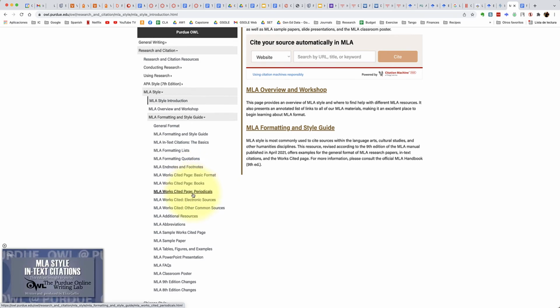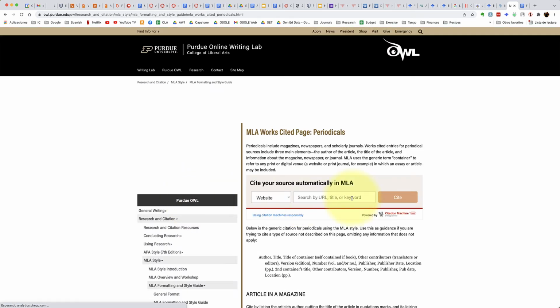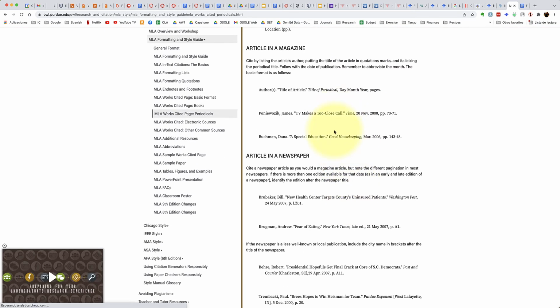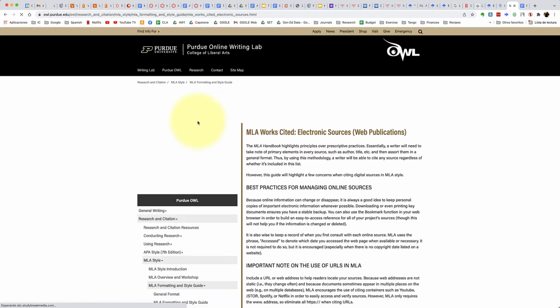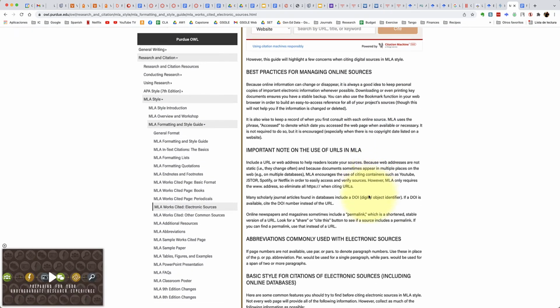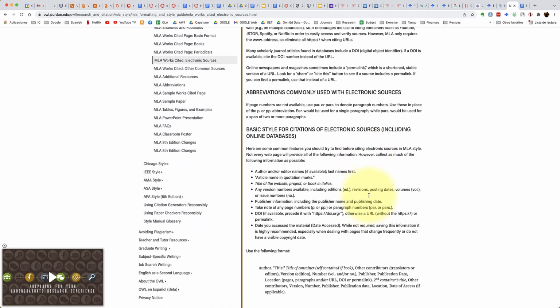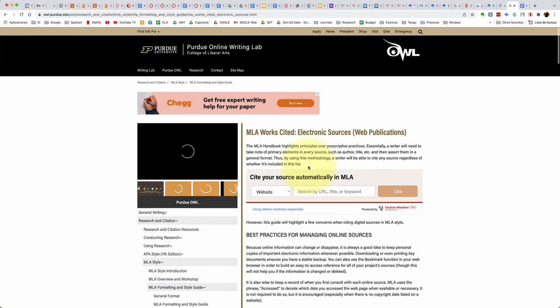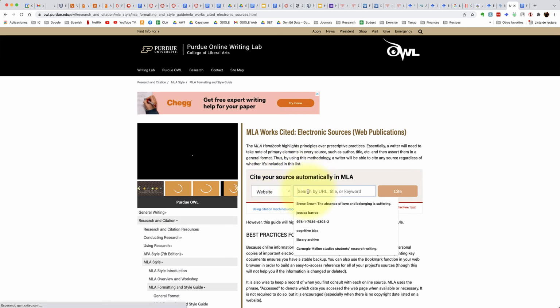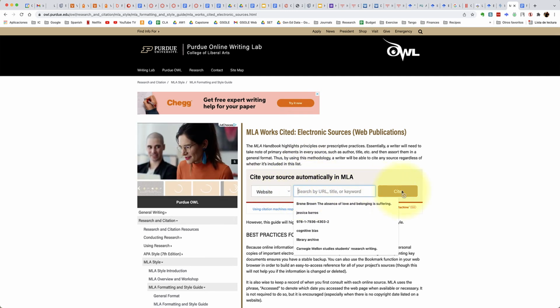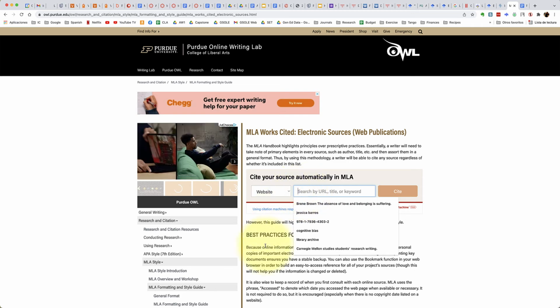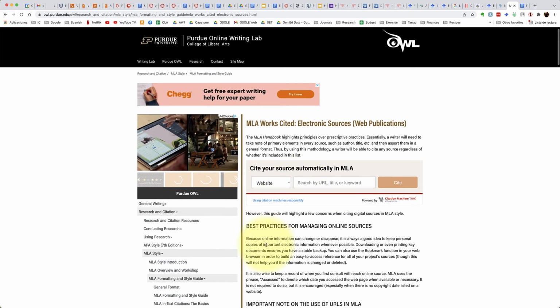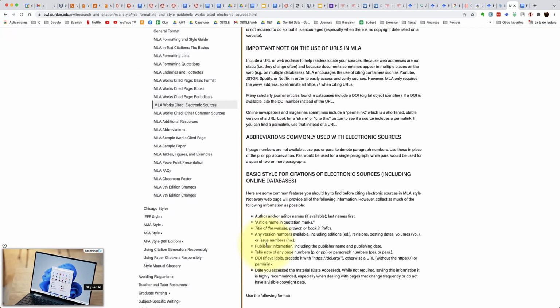So if I need to cite a periodical, so that's an actual journal article, I come to this page. Electronic sources are like web articles or websites, blog articles. You want to use that. And so do not use the actual citation generator here. This is a third-party source. This is not part of Purdue OWL. You need to use the actual citation guide.